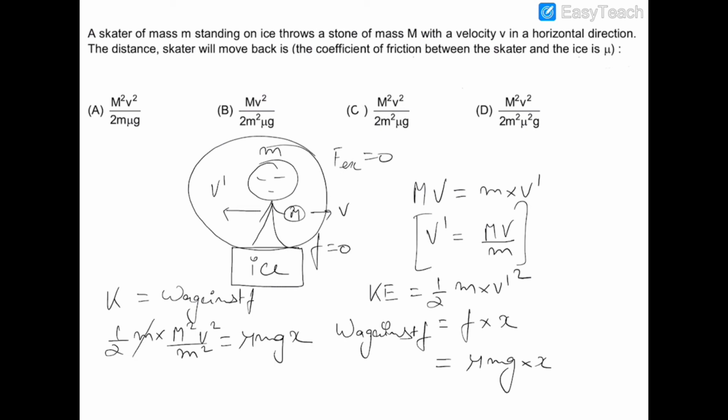Okay, so cancelling out this m with m, x is equal to M square v square by 2 m square mu g. So this is the distance by which this skater will move in the backward direction. So the correct option will be option number C. Now let's move on to the next question.